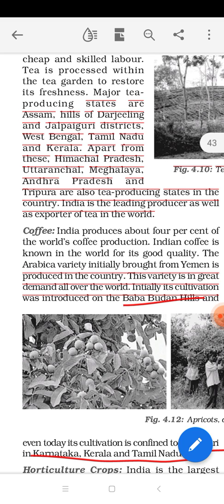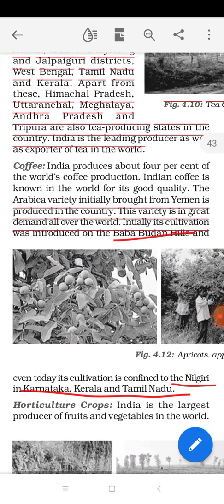Now, India is the leading producer as well as the exporter of tea in the whole world. At the beginning of this topic I said that the first tea cultivation was started by the Britishers in India, but Indian tea is very famous around the world, and India is the largest producer as well as the exporter of tea around the world. So this is all about tea.